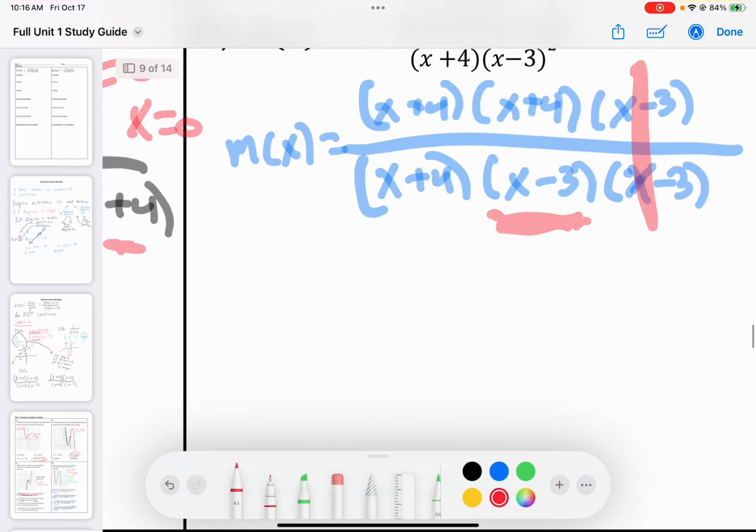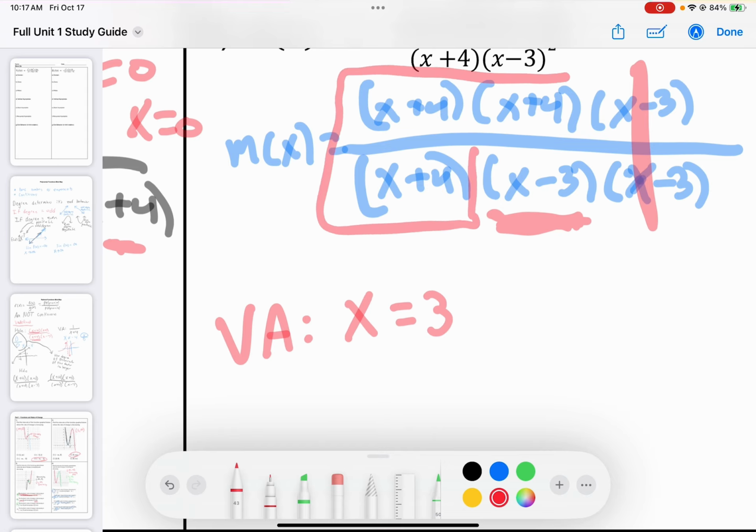So now when I have something on the bottom only, what does that mean? That means it's a vertical asymptote. So I'm really going to have a vertical asymptote at x equals 3. There might be some temptation to cancel that out and say, oh, I have a 0 there.